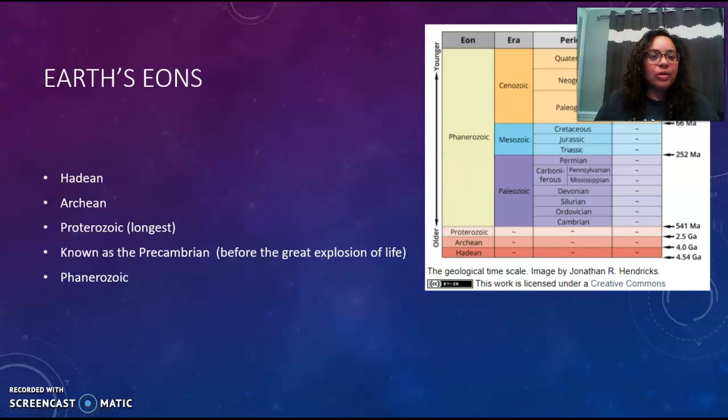So let's talk about the Earth's eons. We have the Hadean Eon, the Archaean Eon, and the Proterozoic Eon, which happens to be the longest eon. Those 3 eons are known as the Precambrian, before the Great Explosion of Life. The Phanerozoic Eon is our current eon.